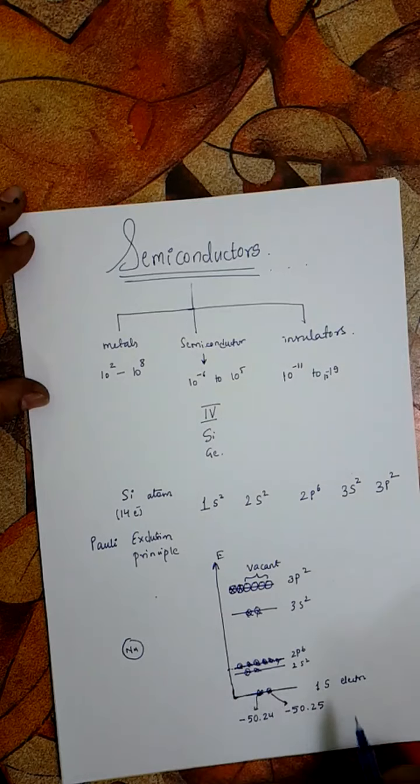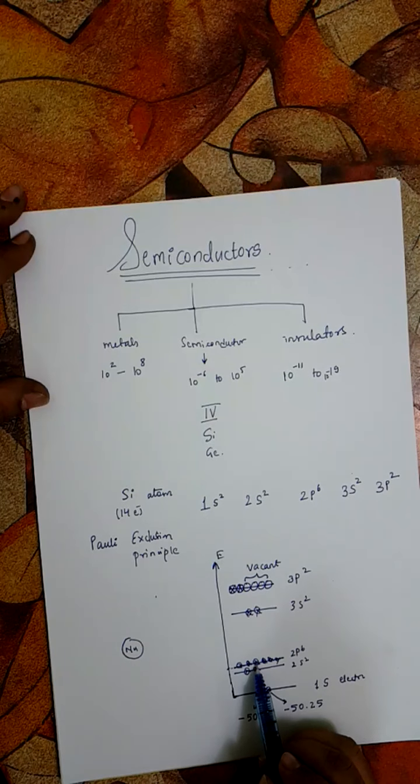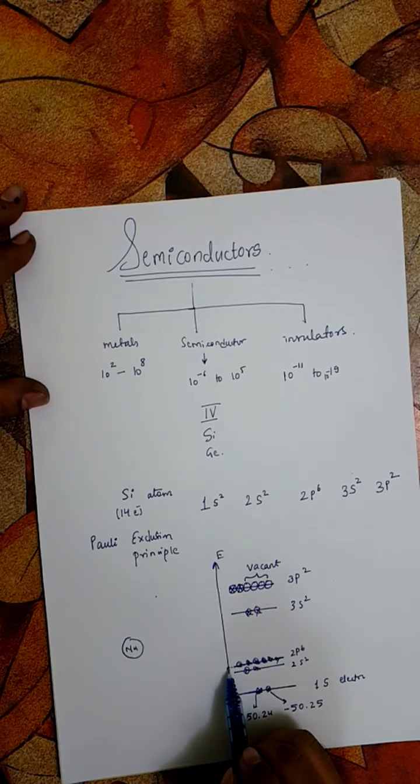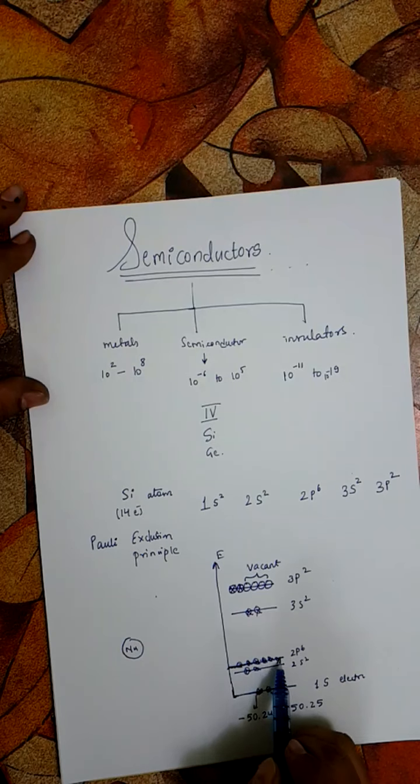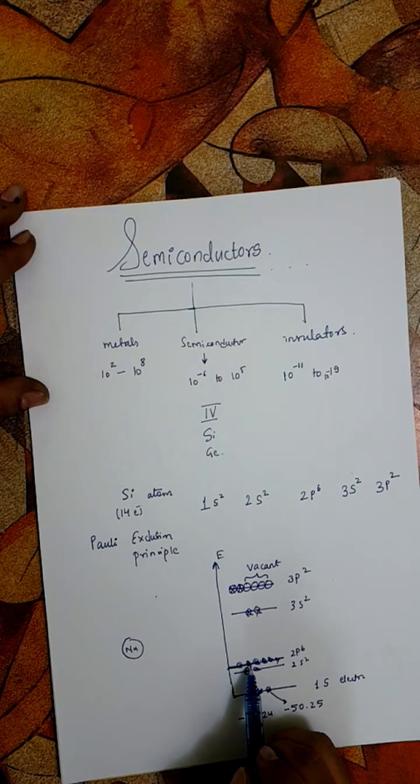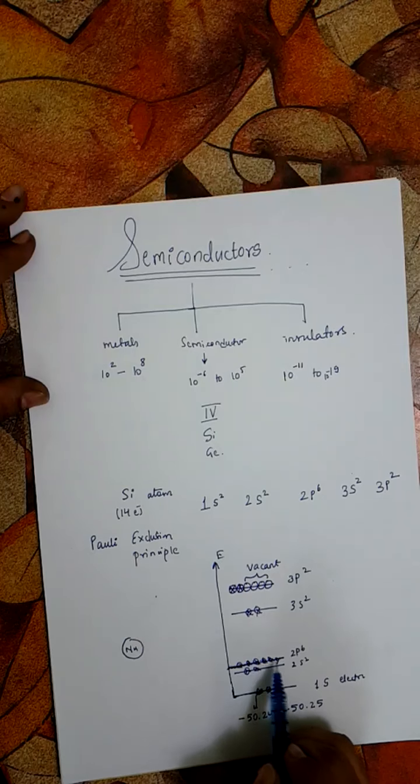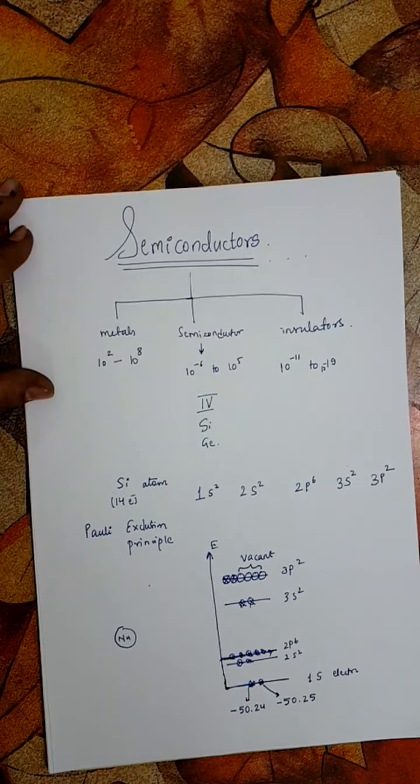As I was explaining, there are slight energy differences, but these energy differences are so small that if we try to draw these energy lines for all of these 6, they will come so close that these lines will be exactly coinciding. So that's why we have not drawn 6 different lines here, because the energies of these 6 2p electrons are very close to each other.